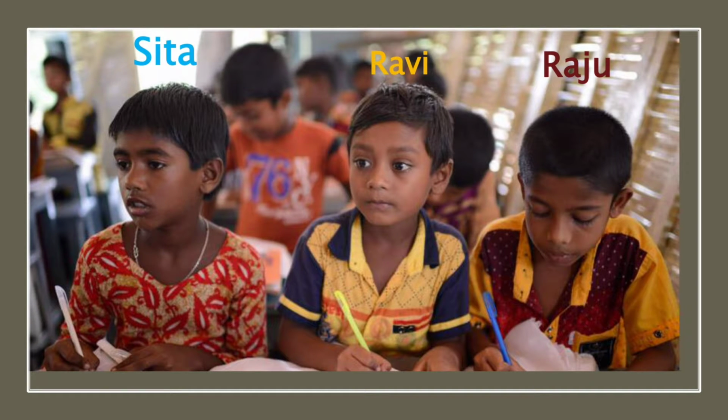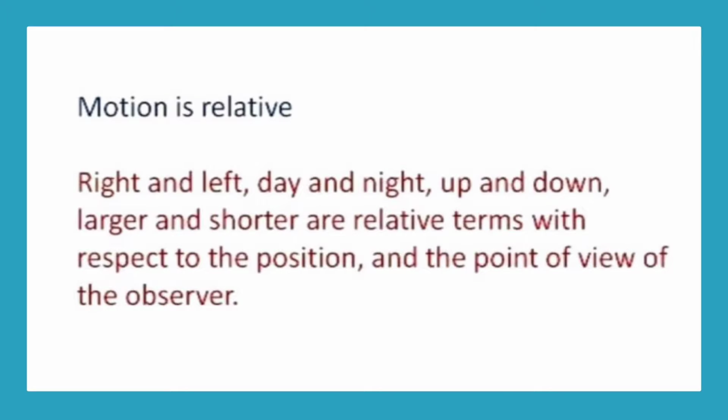Another example, here 3 students are sitting in a classroom bench: Sita, Ravi and Raju. Sita said that Ravi is on her left hand side and Raju said that Ravi is on his right hand side. From this, motion is relative. Right and left, up and down, larger and shorter are relative terms with respect to the position and the point of view of the observer.